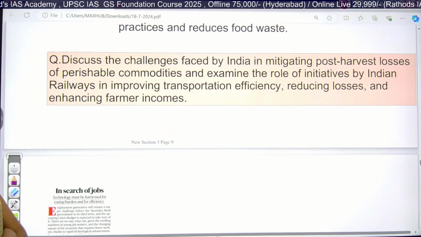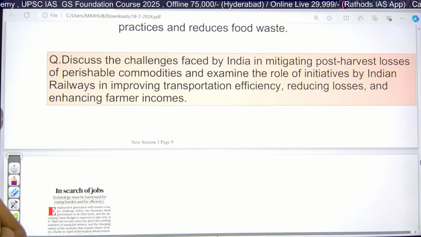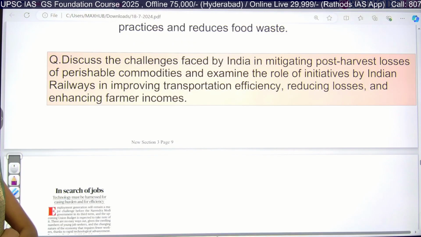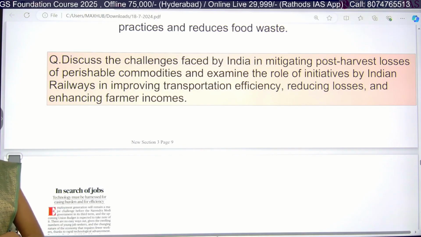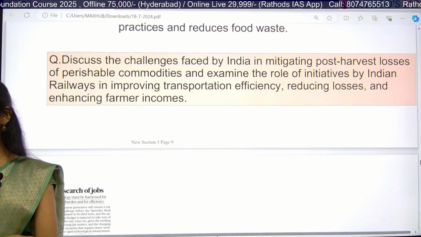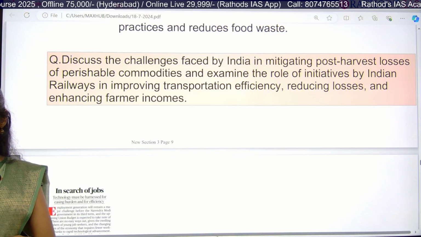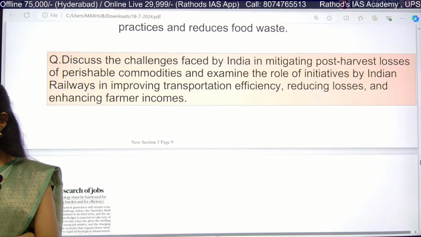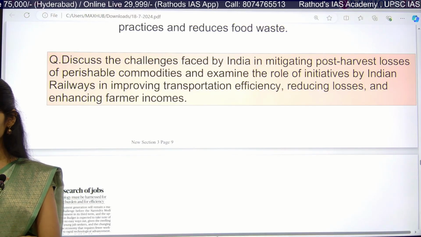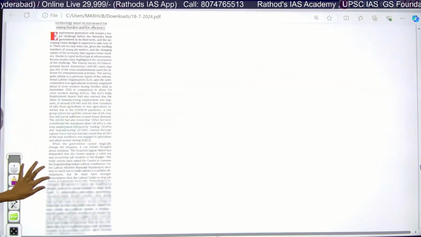Read out the question. Discuss the challenges faced by India in mitigating post-harvest losses of perishable commodities, and examine the role of initiatives of Indian Railways. You have 4 to 5 points now: truck on rails, Kisan Rails, cold storage, loading and unloading. So you can write 4 to 5 points now, right? Any doubt? Clear?